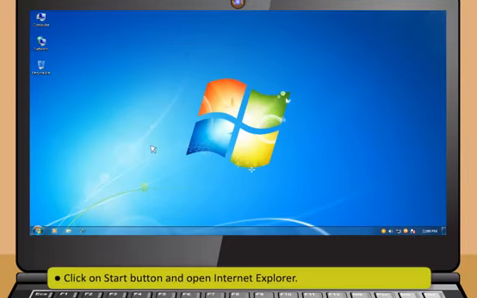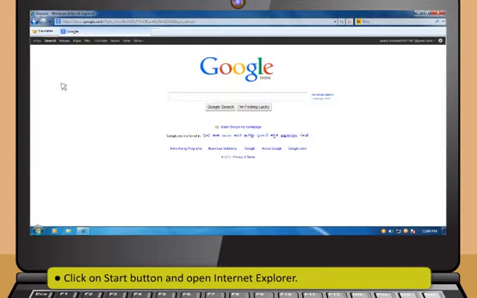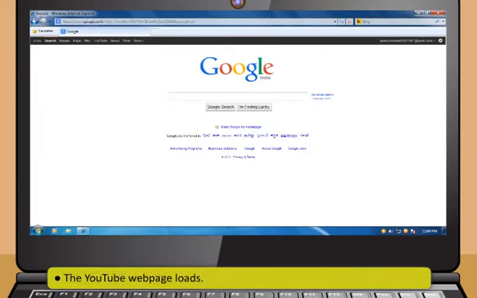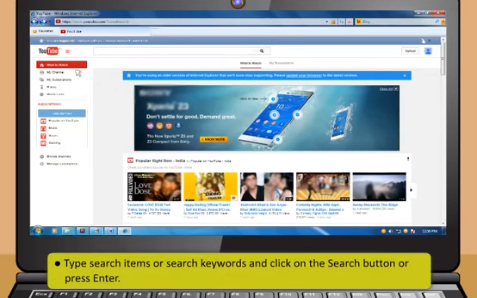First, click on Start button and open Internet Explorer. Then type www.youtube.com in address bar and click on Go button or press Enter. The YouTube web page loads. You can see the search bar on top of the page. Now type search items or search keywords and click on the search button or press Enter.